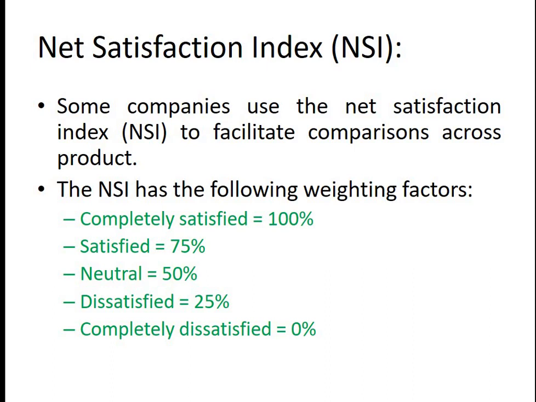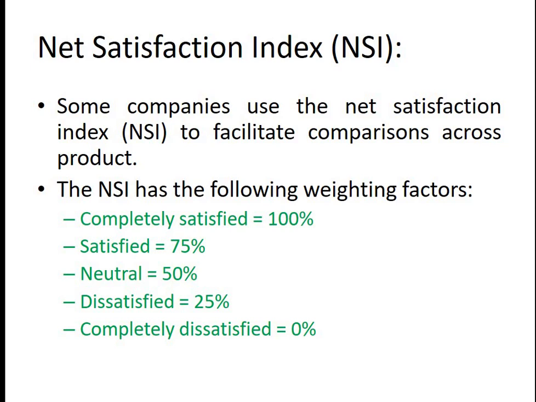For example, half of the customers might be completely satisfied and half of the customers might be neutral. So in that case your NSI value will be somewhere close to 75%, right? So 50 plus 100, averaged, it's like 75%, which is equivalent to falling into the satisfied category.